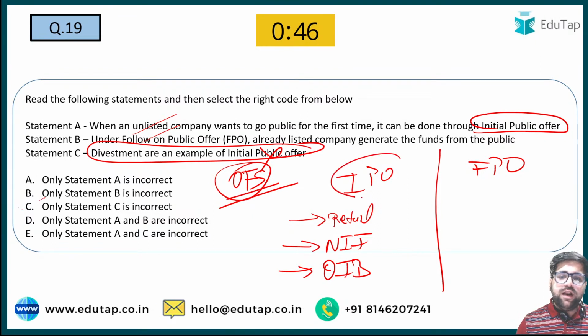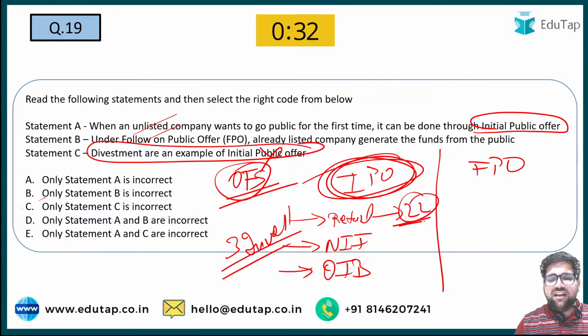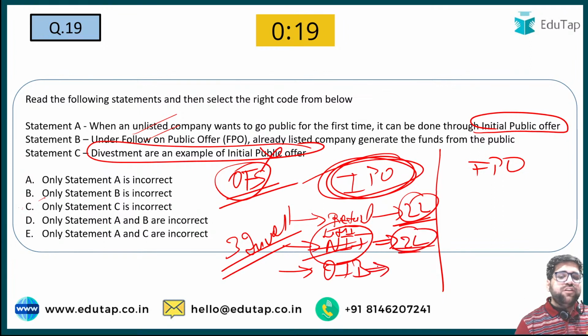Now, my dear friends, if you are understanding the IPO term, then in IPO there are three types of investors. Please note this, three types of investors. The first is retail. Retail investors are those investors which are general public and they invest less than 2 lakhs. This is really very important. NIIs, which are also known as non-institutional investors or high net worth individuals, are the people who invest more than 2 lakhs. And what are QIBs? QIBs refers to big financial institutions which invest money into the stock market. For example, there can be a pension fund from Dubai. These are big financial institutions who invest money into the stock market.